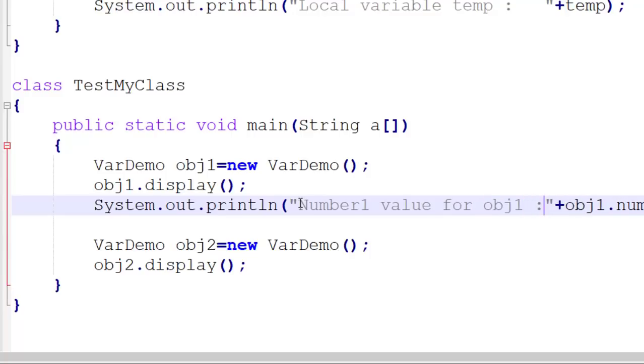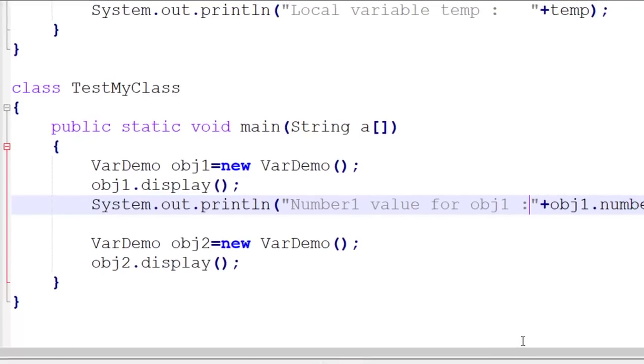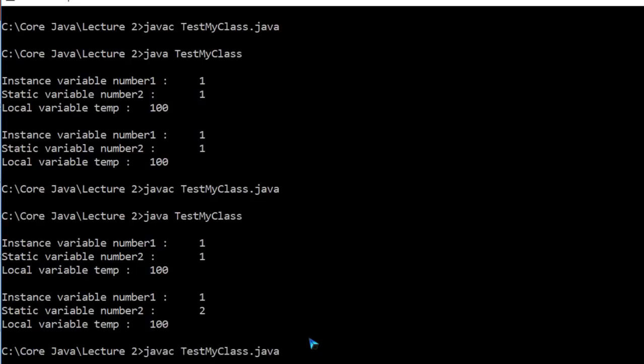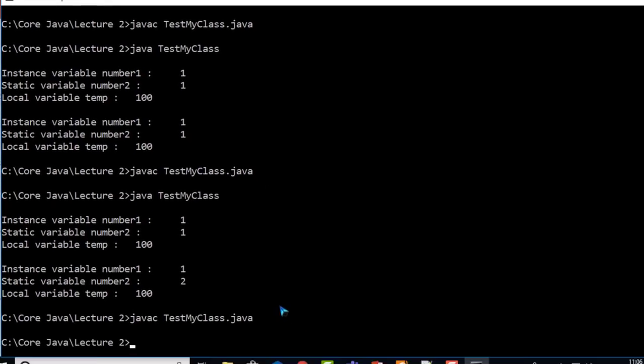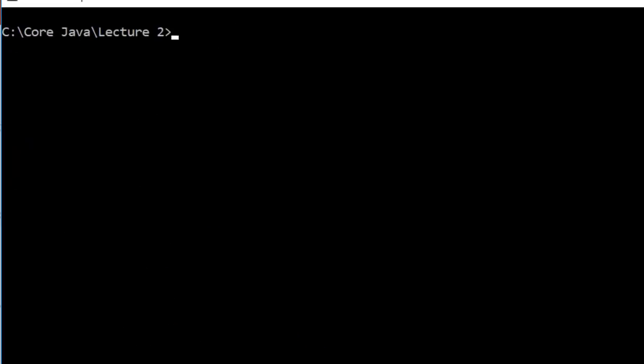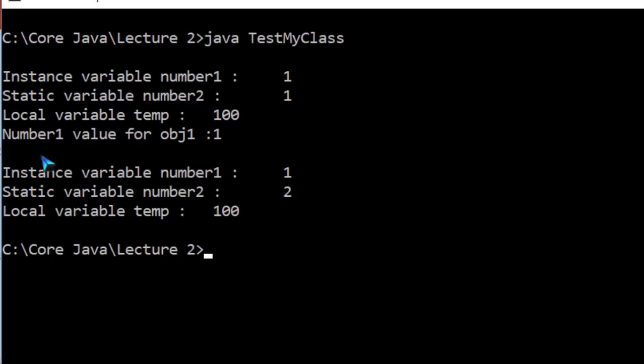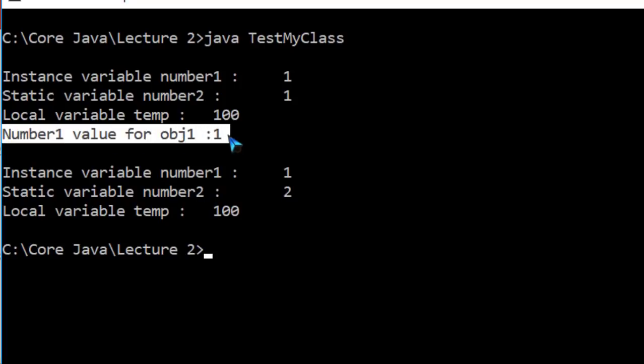So can I access it like this? Yes, you can access it. So just check it. Yes, it works, right? Look, number1 value for object is 1.